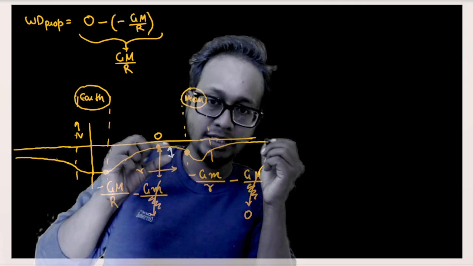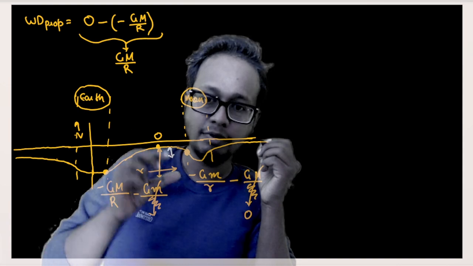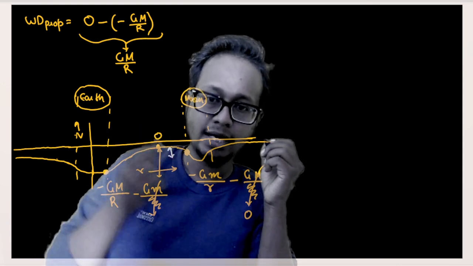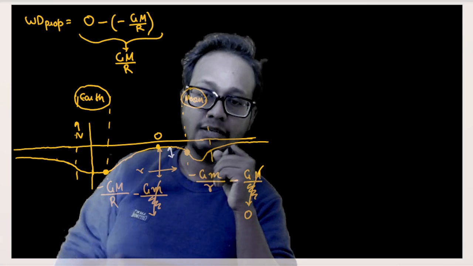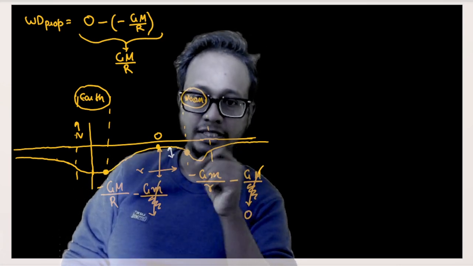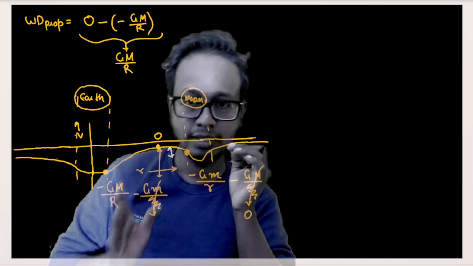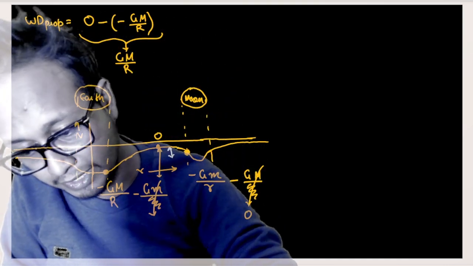And what is this amount of energy? This amount of energy is nothing but final potential minus initial potential, isn't it? And this amount of energy is nothing but minus GM by r minus zero. Okay, and I must give it this much amount of energy. Otherwise what would happen? It would crash land into the moon with this much amount of kinetic energy. Okay, minus GM by r. So I do not want that. So I must give it this much amount of energy required.